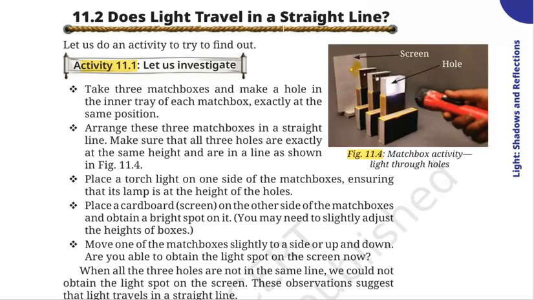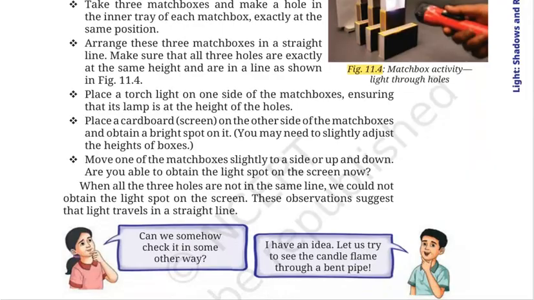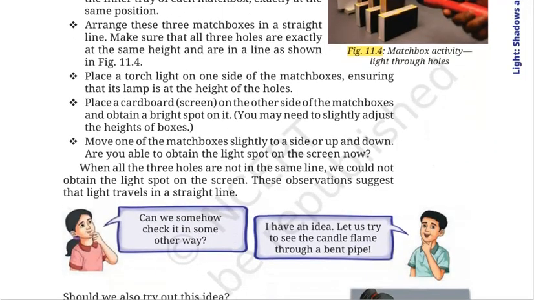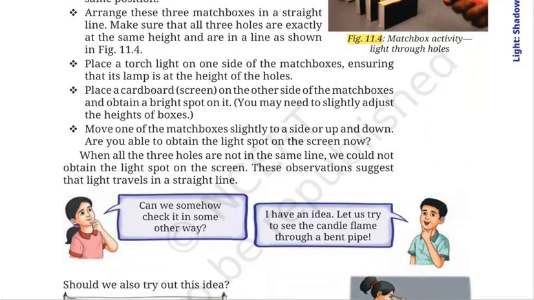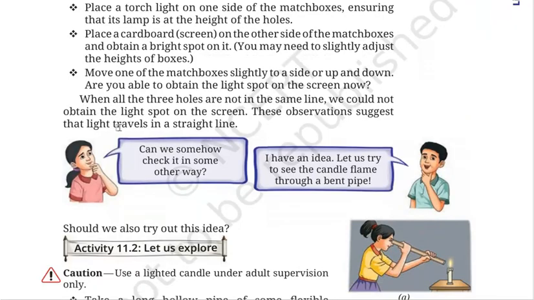Just because you removed one, light was not able to cross through the opaque object and you could not see the light on the screen. So this activity clearly shows that light travels in a straight line. I hope the activity is clear to you all.